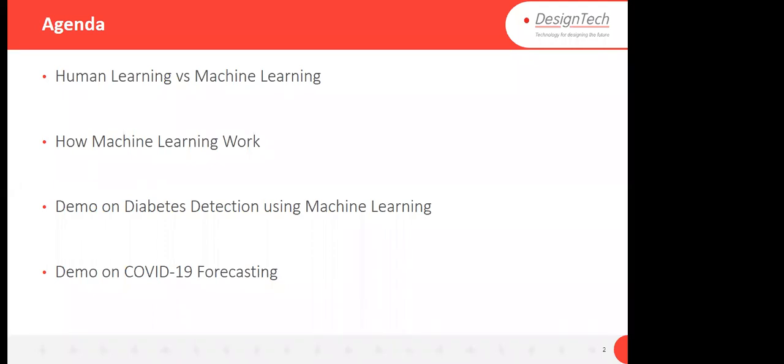Human learning with machine learning, how machine learning works, a demo on diabetes detection using machine learning, as well as one more demo I will show you on COVID-19 forecasting. We are going to create a machine learning model for both demos, and that is very easy to do in MATLAB. Even if you don't know the background of data science, it will still be very easy for you to do.